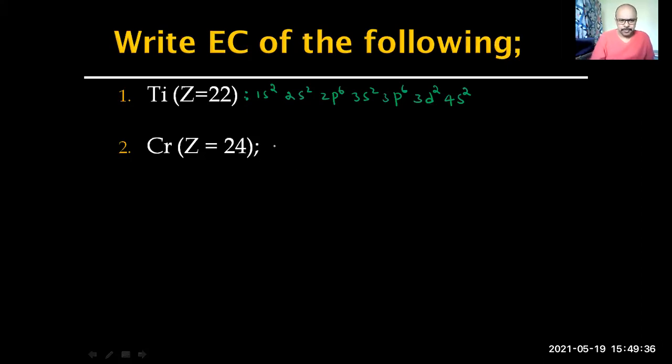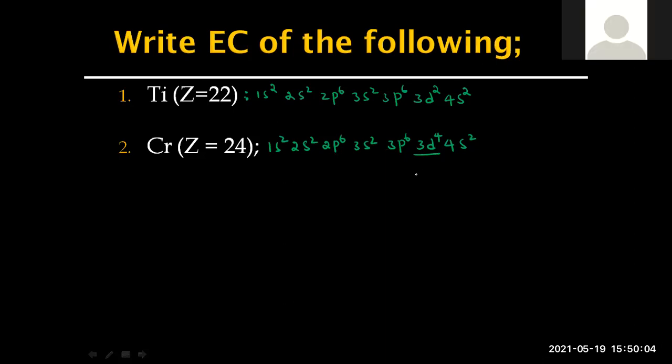Okay, now chromium. So again, 24 electrons are there. 1s2, 2s2, 2p6, 3s2, 3p6. 18 are over. 3d is not filled. 4s2. If I write like this, 3d4 is full filled, half filled, or partially filled? Partially filled. Partially filled orbitals are more stable or less stable? Less stable.